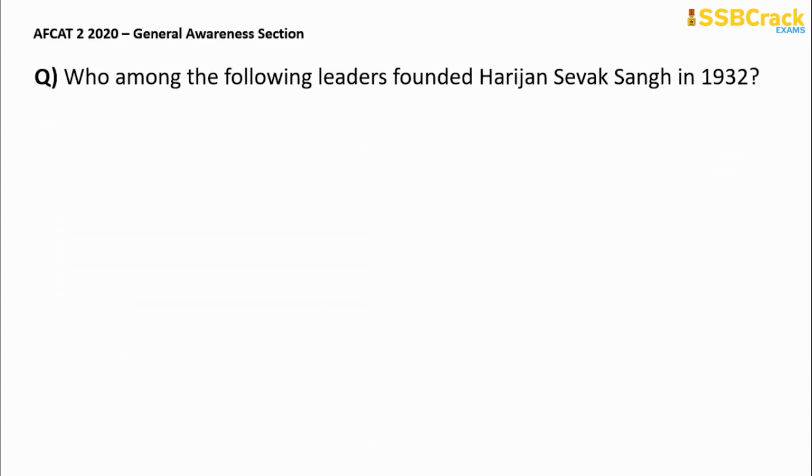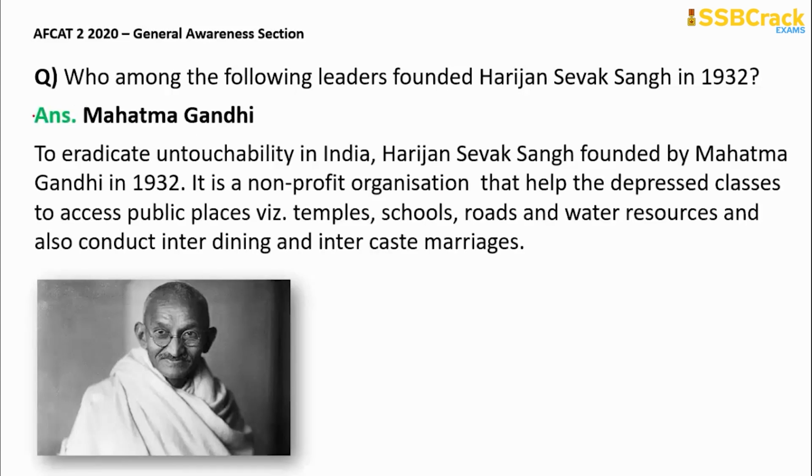Next question, who among the following leaders founded Harijan Sevak Sangh in 1932? Easy question, direct question. The answer is Mahatma Gandhi ji. He was the one who founded Harijan Sevak Sangh in 1932. It was a non-profit organization that helps the depressed class to access public places like temples, schools, roads, water resources, and also conducts interdining and inter-caste marriages.